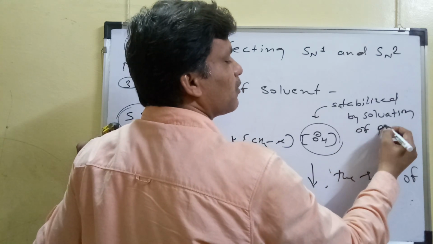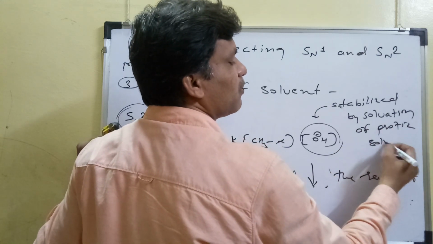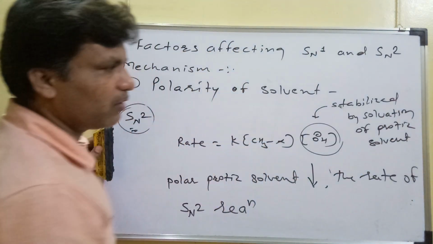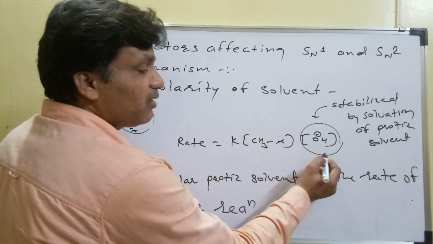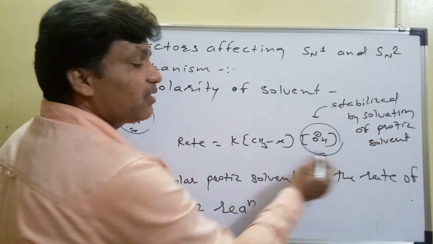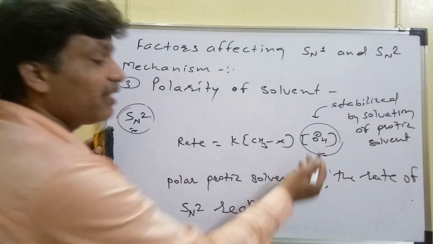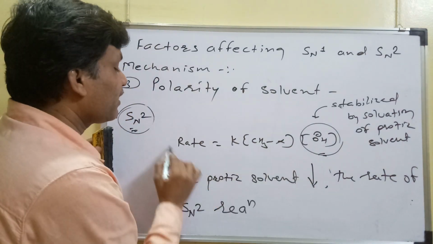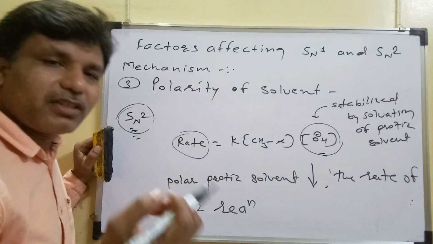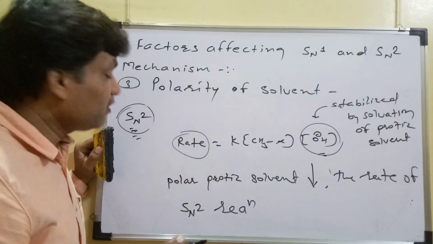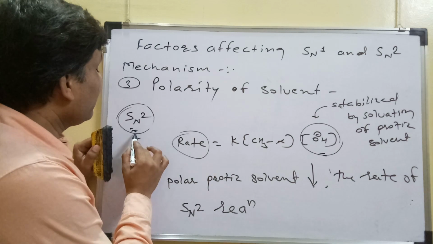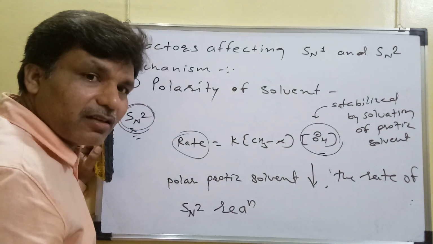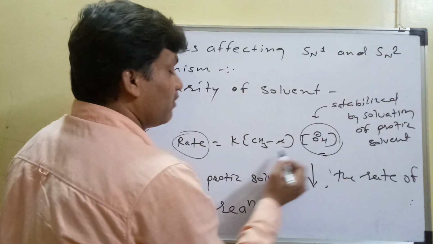of protic solvent, or polar protic solvent. If this is solvated, that means the concentration of this becomes less, it decreases. As the concentration of this decreases, the rate of this SN2 reaction obviously decreases. That means we can conclude that the rate of SN2 reactions will decrease when a polar protic solvent is used.